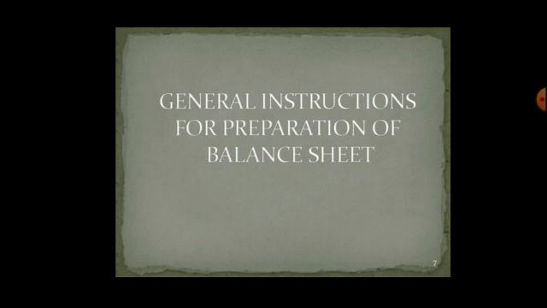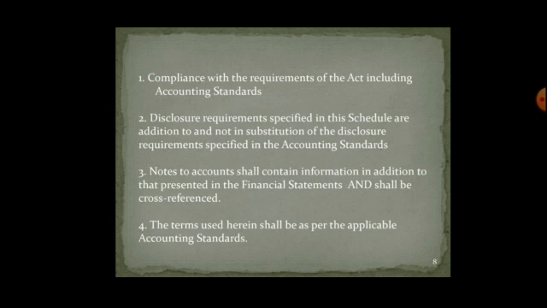Instructions for preparing the balance sheet. Compliance with the requirement of Act including accounting standards. According to the accounting standards, the joint stock company should observe all the guidelines. Disclosure requirements specified in the schedule are in addition to and not in substitution of the disclosure requirements specified in the accounting standard. This means the source documents or the evident documents like vouchers, bills, they are to be mentioned and it cannot be any other substitution of the disclosures.